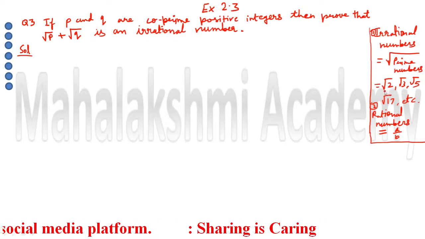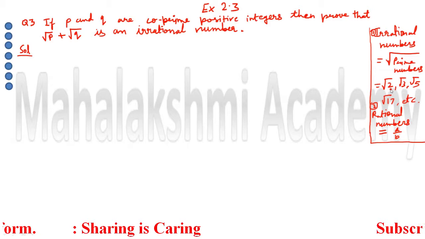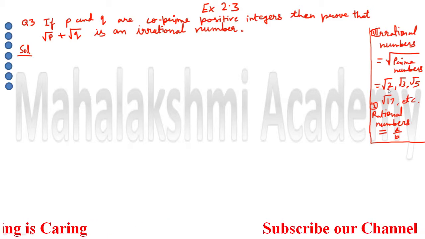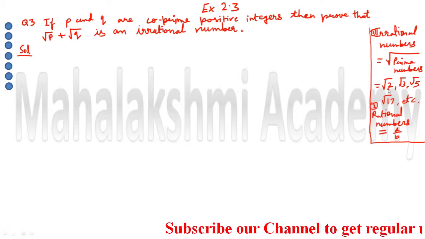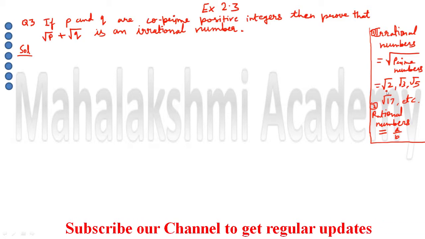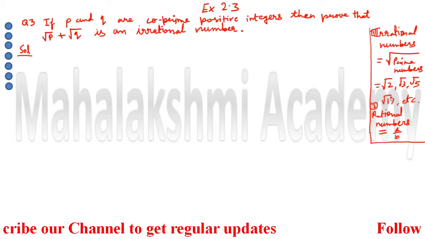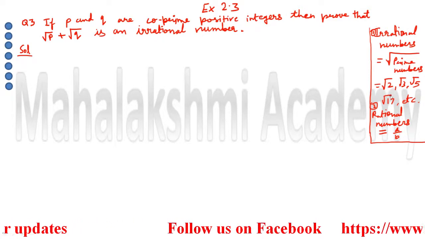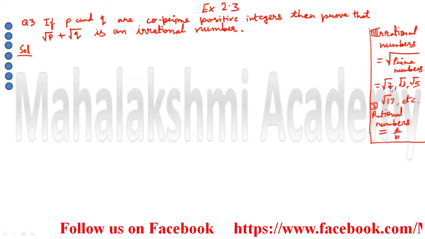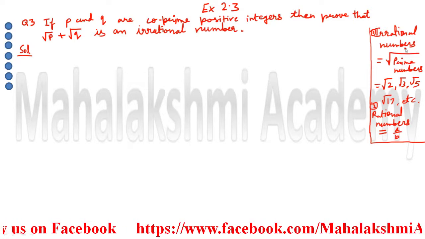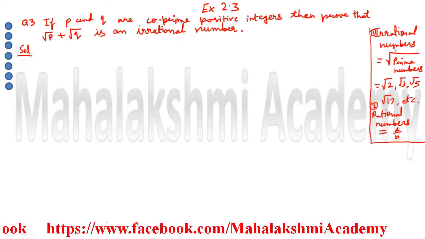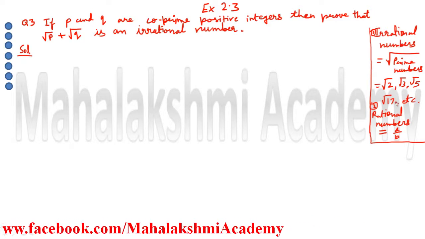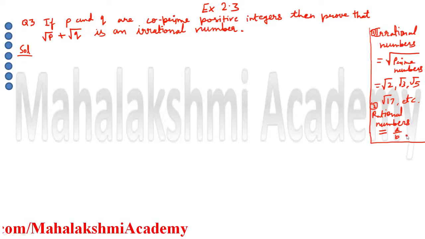Irrational numbers are the numbers which we obtain after finding the square root of prime numbers. So prime numbers are 2, 3, 5, 17, like this. These are all prime numbers. If we find the square root of these prime numbers, then whatever result we obtain is going to be an irrational number. So irrational numbers are the numbers which we cannot write in the form of numerator upon denominator, and they are mainly the square root of prime numbers.